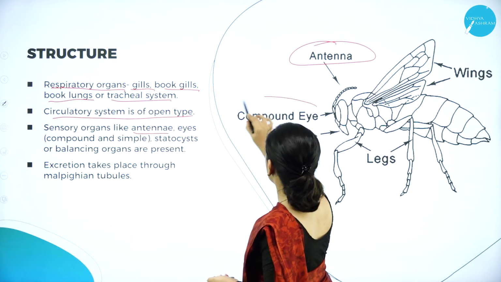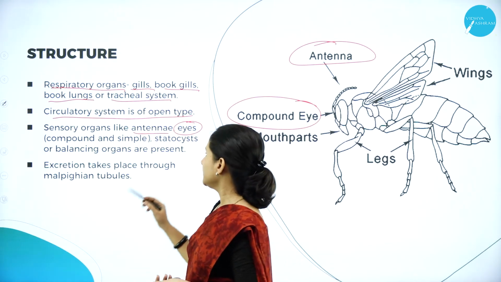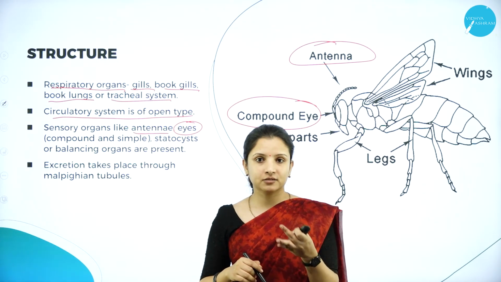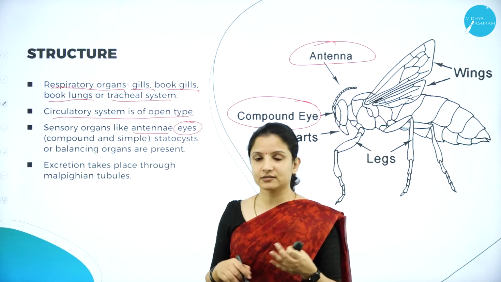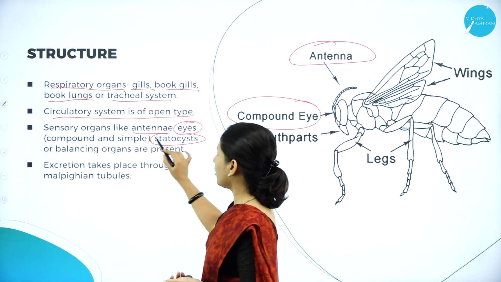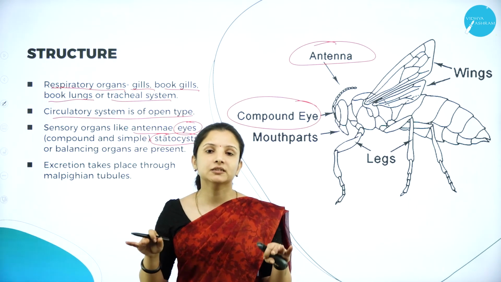Then they have compound eyes. They have eyes which are compound and simple. That is why the insects' eyes act like a microscope lens or camera lens, because they have compound eyes. And they have statocysts, which are organs that help the insects to balance.